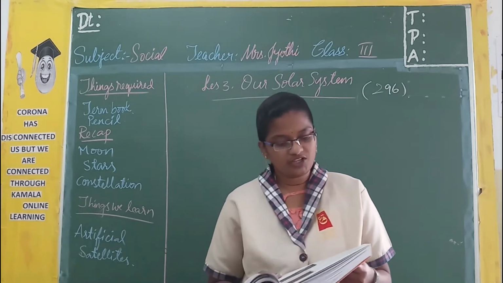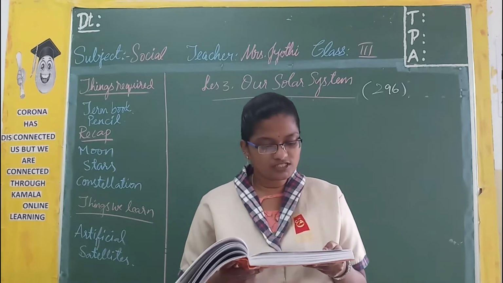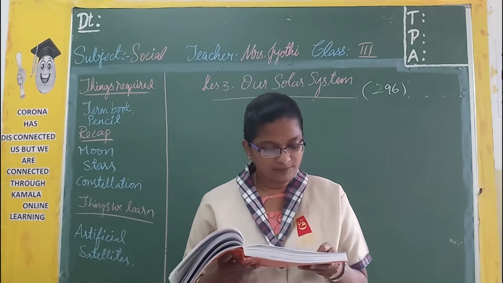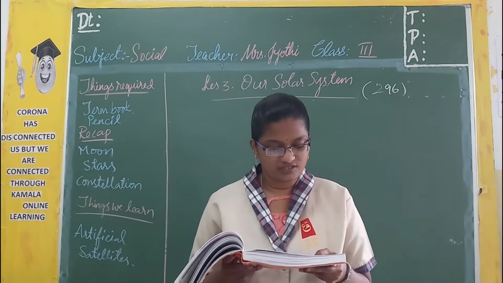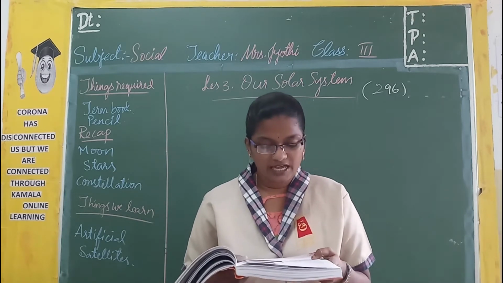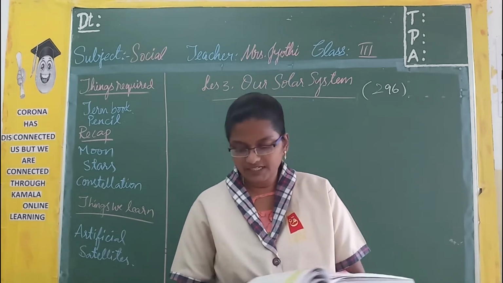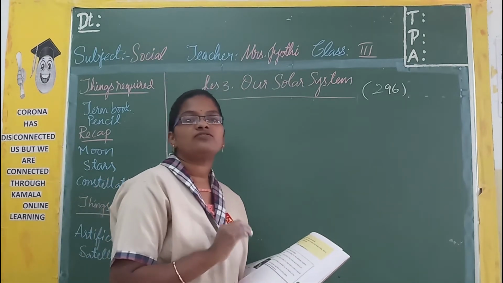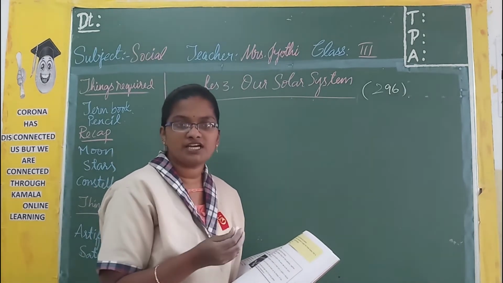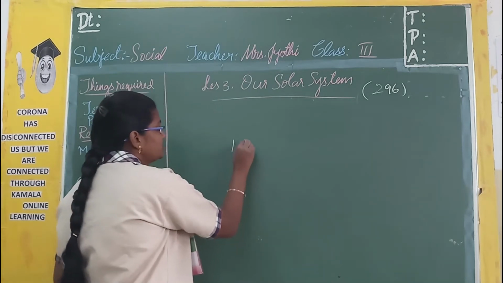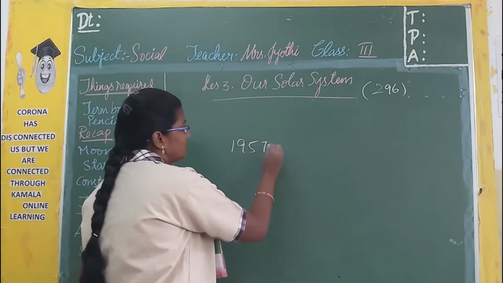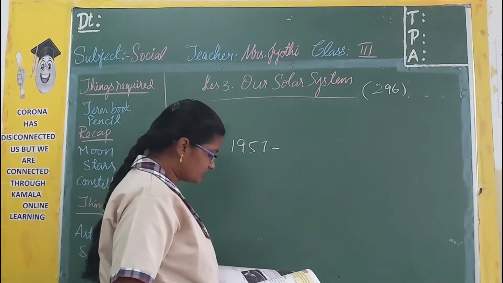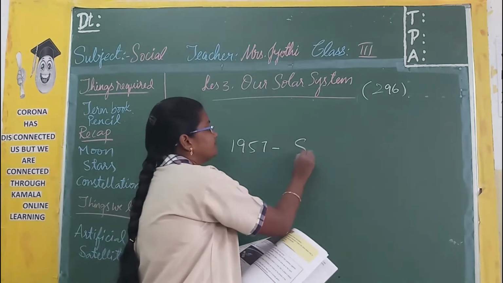The first human-made satellite was launched by the Soviet Union, that is present-day Russia, in 1957, and it is Sputnik 1.